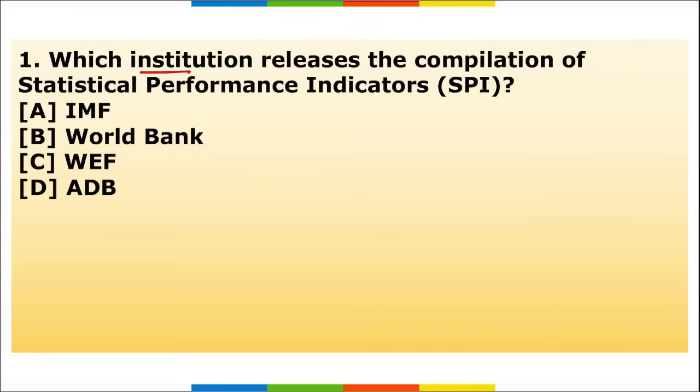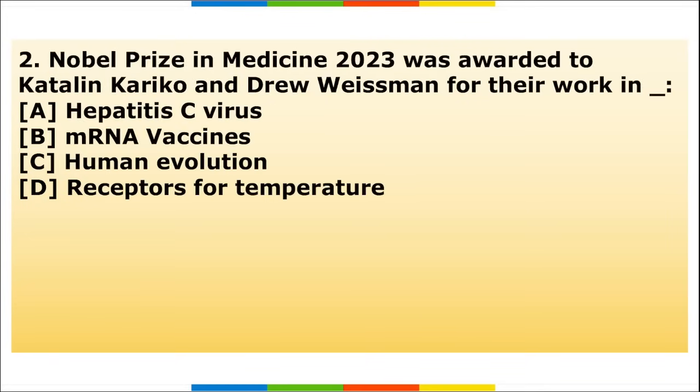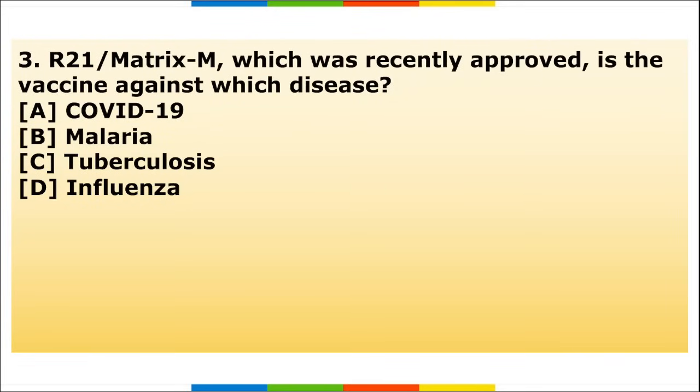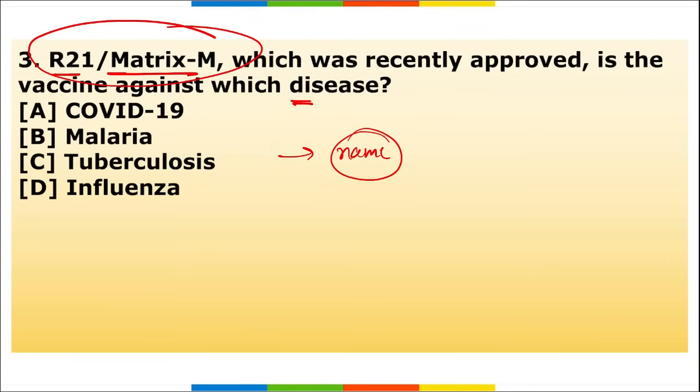Next is your homework section. First is which institution releases the compilation of statistical performance indicators. Second, Nobel Prize in Medicine 2023 was awarded to Katalin Kariko and Drew Weissman for their work in dash field. Third, R21 Matrix M. This is recently a vaccine that was approved against which disease for child, and tell me the name of the institute also from which or by which this particular vaccine was developed. Right? So friends, these are your 3 homework questions.